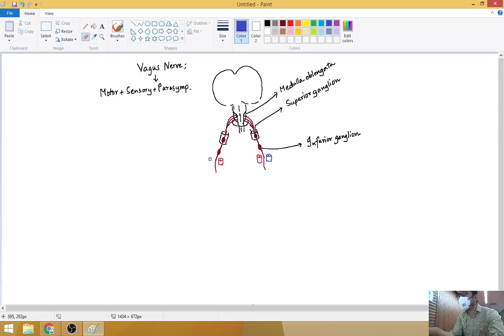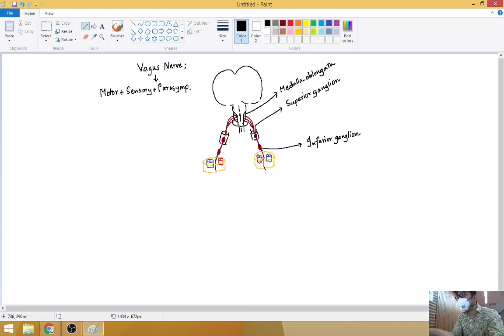Okay, so the vagus is lying in between them posterolaterally, covered in a sheet. So together you can see there are 1, 2, 3 structures on either side.